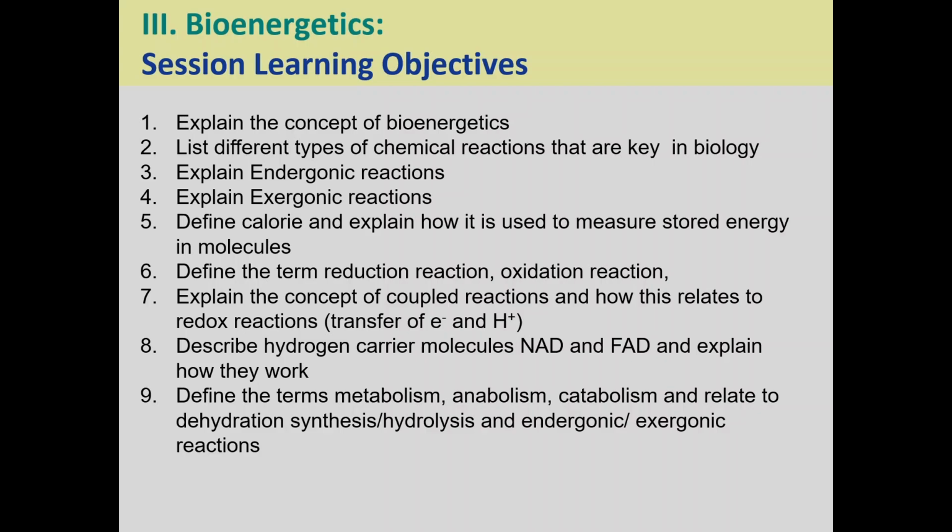We'll get into the terms reduction reaction and oxidation reaction, so redox. We'll talk about coupled reactions and redox reactions, and then talk about hydrogen carrier molecules like NAD and FAD, what they do and how they work. Then we'll get into some terms that should be review. We've talked about some of these in the last unit. They're coming back, and others are new. So metabolism, anabolism, catabolism, and dehydration synthesis, hydrolysis reactions, as well as the endergonic and exergonic reactions, and link these things together, right? Because a lot of these terms can link together.